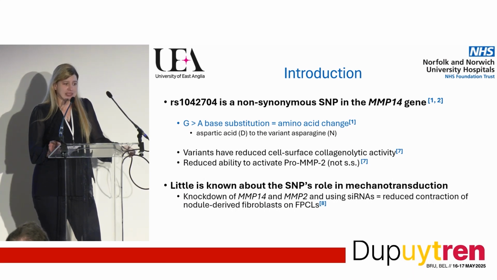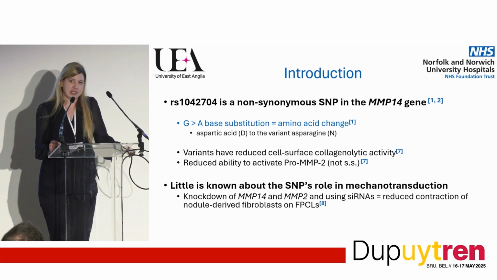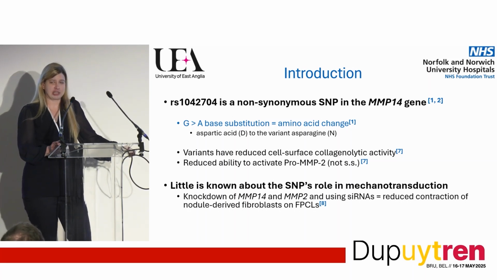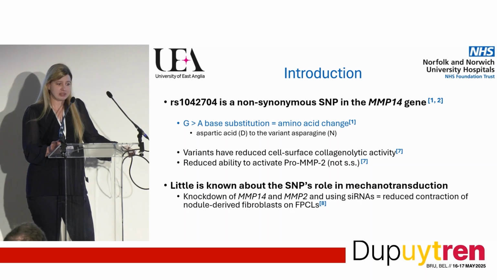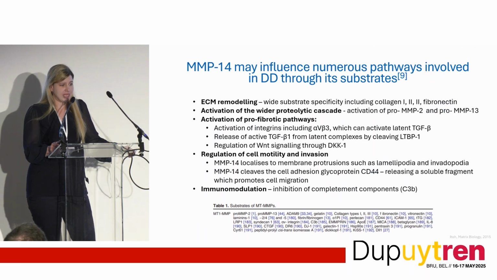It's a G to A base substitution, resulting in an amino acid change. And we know that variants have previously been identified to have reduced cell surface collagenolytic activity and a reduced ability to activate pro-MMP2. However, little is known about this SNP's role in mechanotransduction. We do know that blockade of MMP14 and MMP2 using small interfering RNAs does reduce contraction of nodule-derived fibroblasts on fibroblast-populated collagen lattices, but beyond that, we don't really know what the role of MMP14 may be.